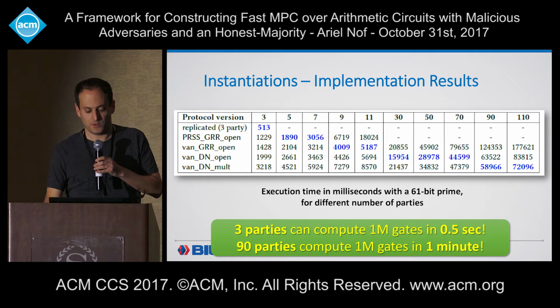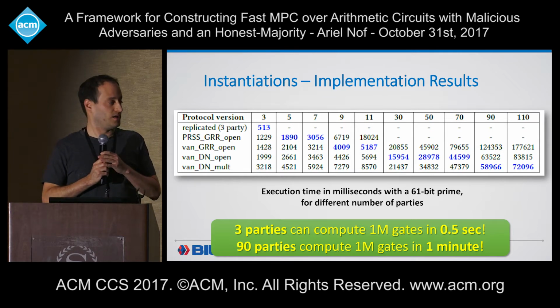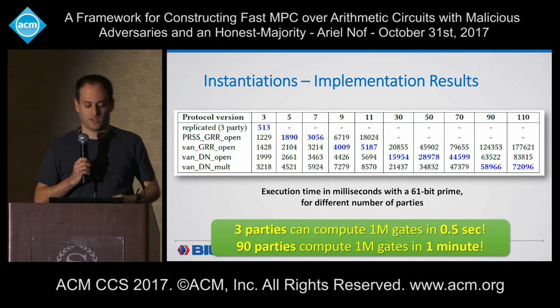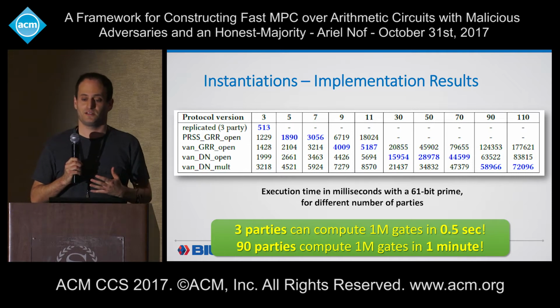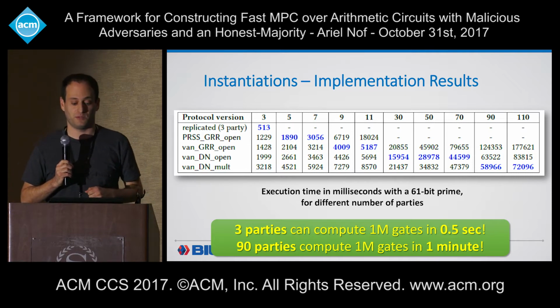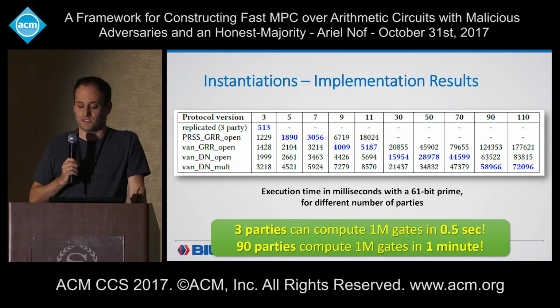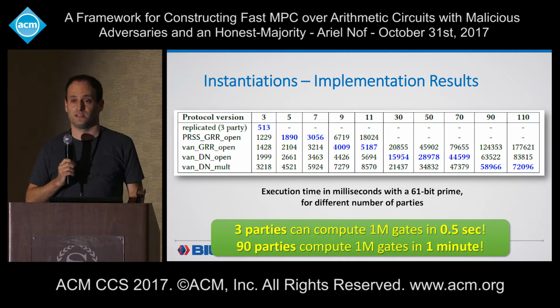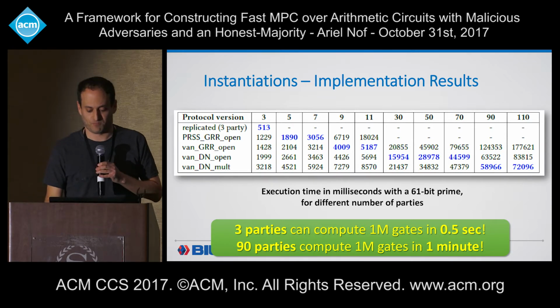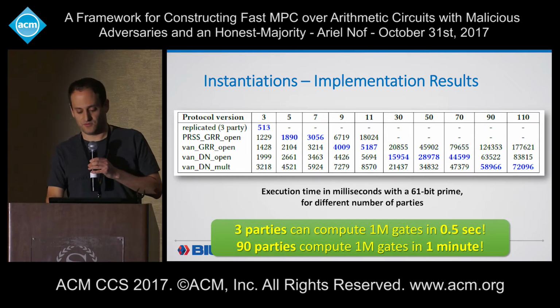So to sum up, 3 parties can compute 1 million multiplication gates in about half a second, and 90 parties can compute 1 million multiplication gates in just less than 1 minute, which has never been shown before for multi-party computation. We have some nice figures here.